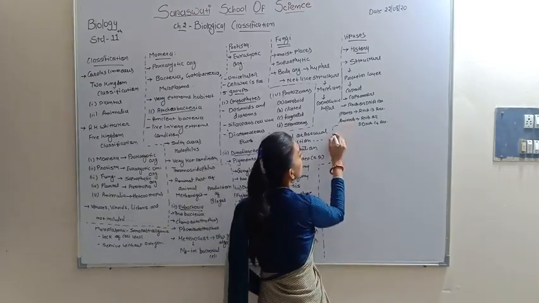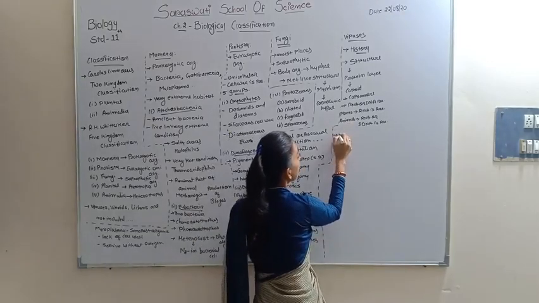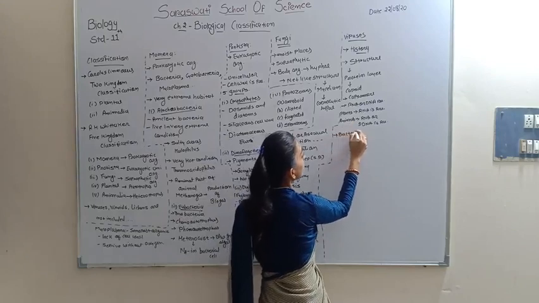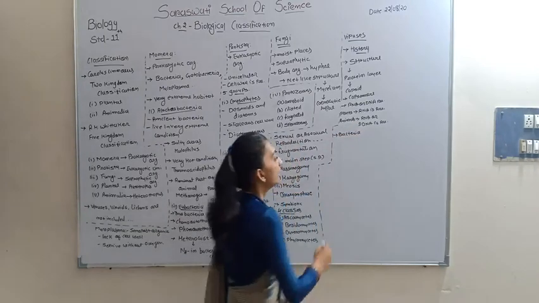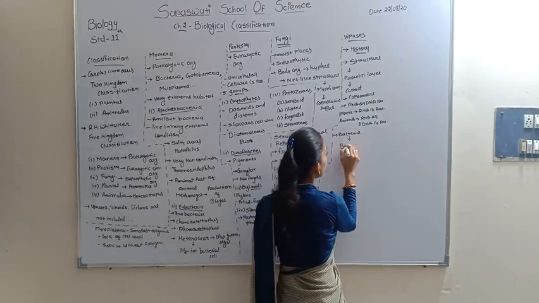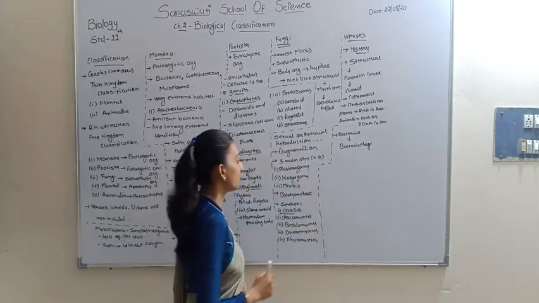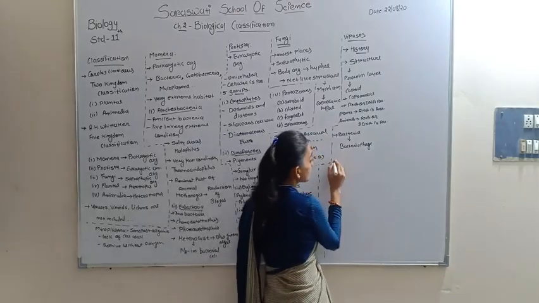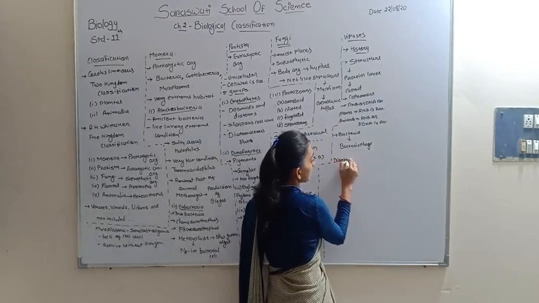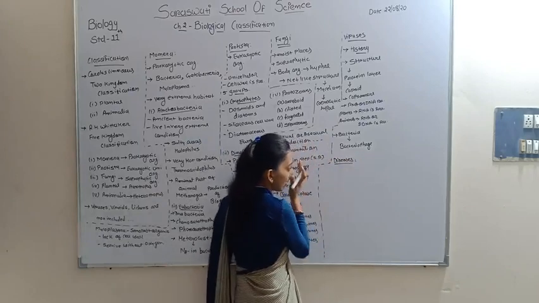Now we discuss bacteria. The virus that infects bacteria is known as bacteriophage. Viruses cause diseases in plants and animals.